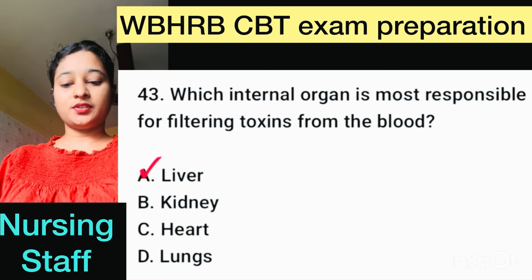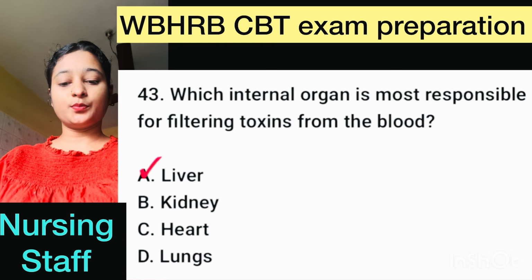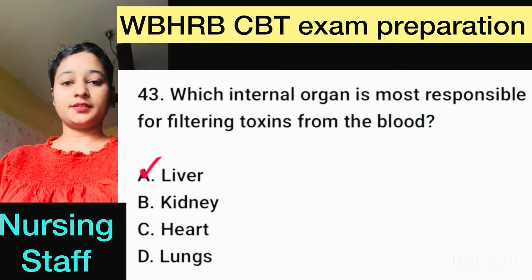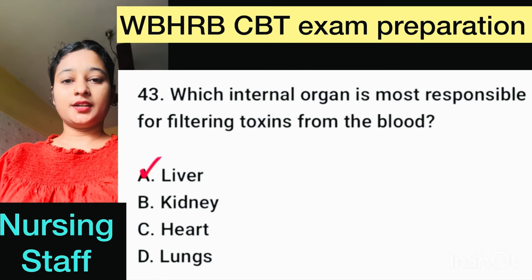Number 43. Which internal organ is most responsible for filtering toxin from the blood? Here, correct option is option A, liver.